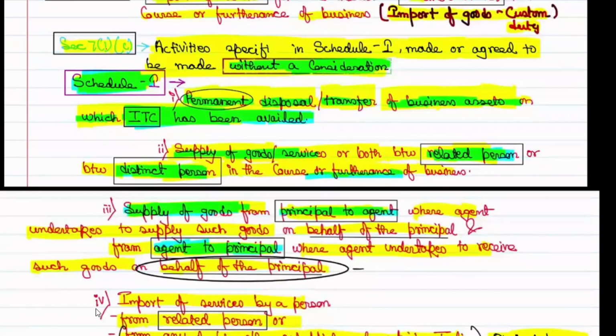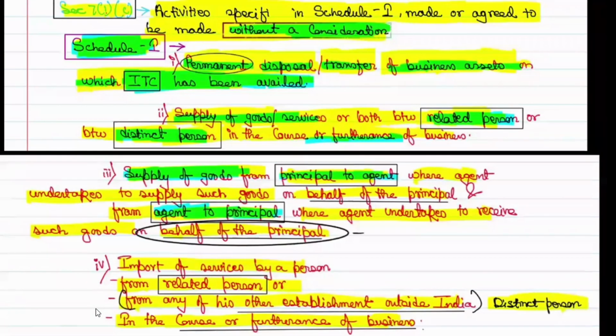So these are the 2 entries we have done right till now. Now we move on to the third one. Supply of goods from principal to agent, where agent undertakes to supply such goods on behalf of the principal. Hold your breath. Supply of goods from principal to agent, where agent undertakes to supply such goods on behalf of principal, and from agent to principal means from principal to agent or from agent to principal, where agent undertakes to receive such goods on behalf of principal. क्या बोलना चाह रहा है? What actually it is trying to say?